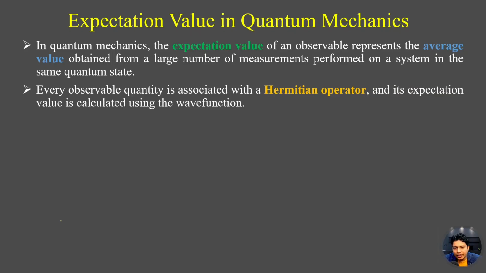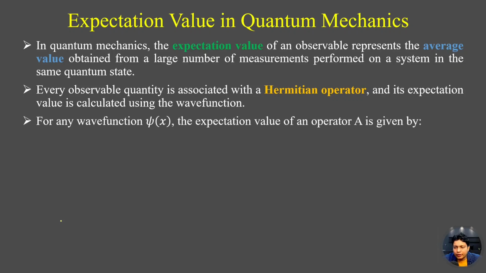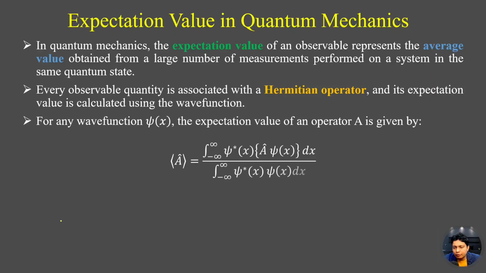So for any wave function psi x, the expectation value of an operator A is given by the integral from minus infinity to plus infinity of psi star x, operator A, psi x dx, divided by the normalization factor. So we can write this for different operators.